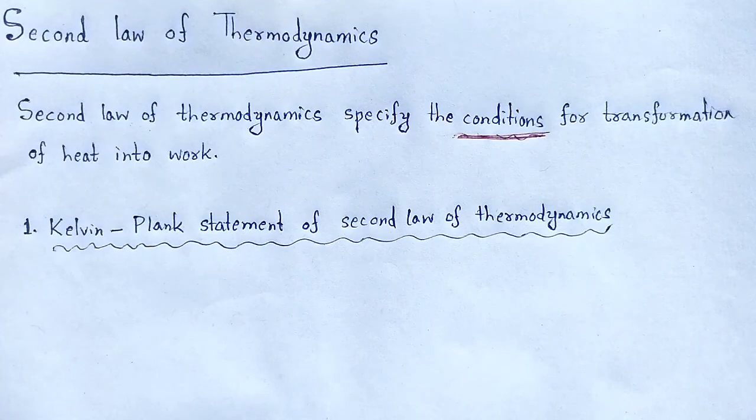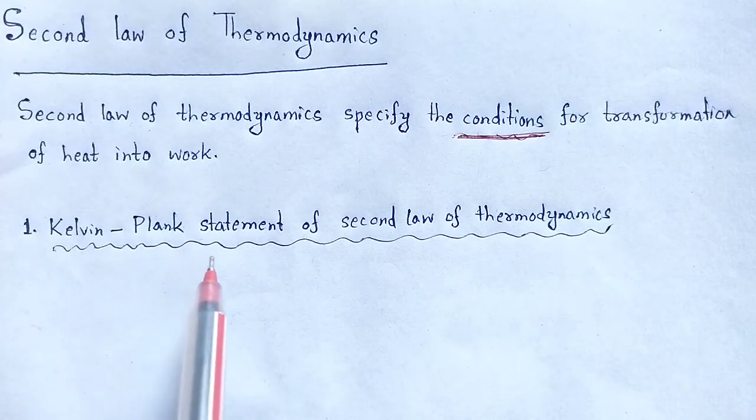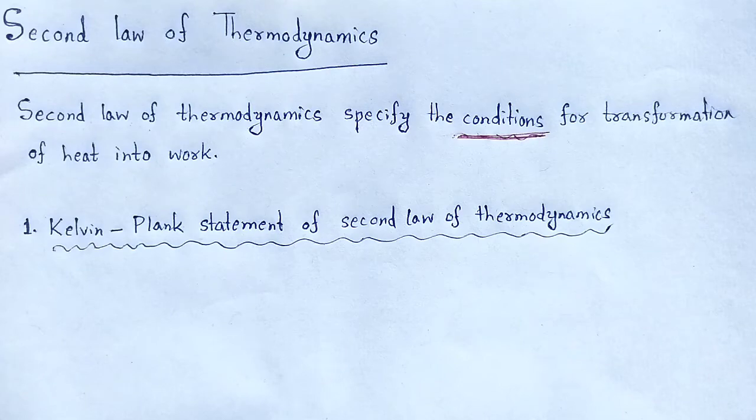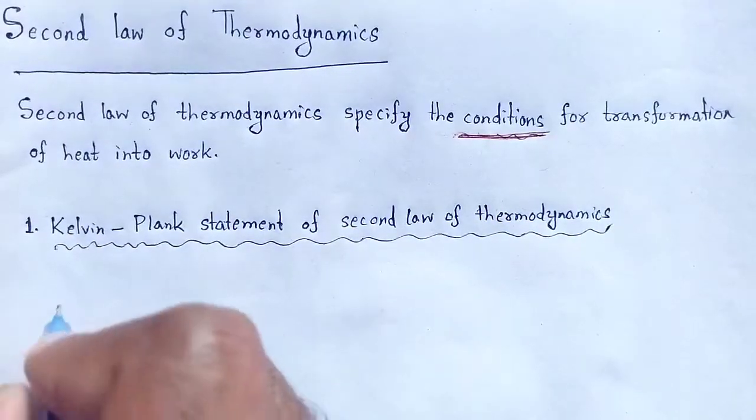So there are two types of statements of the second law of thermodynamics. One is the Kelvin-Planck statement and the other is the Clausius statement. We have to discuss them one by one. First of all, the Kelvin-Planck statement of the second law of thermodynamics. It states that